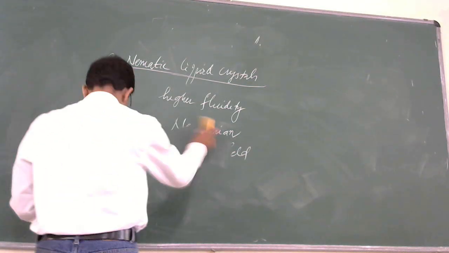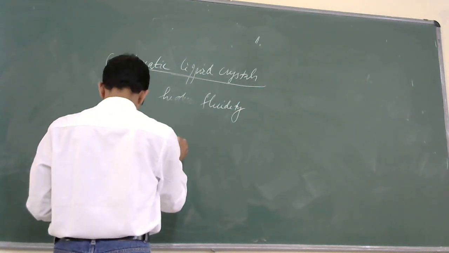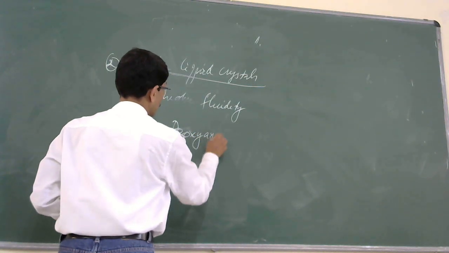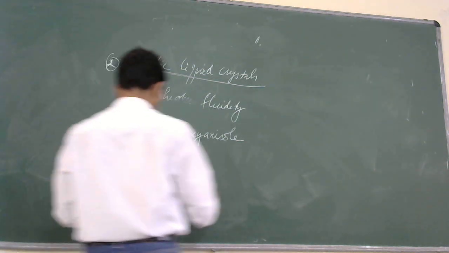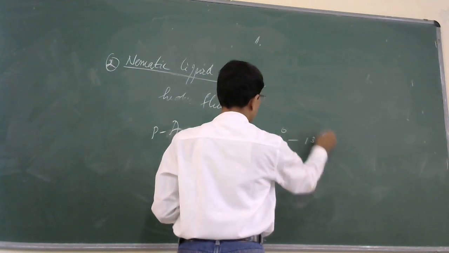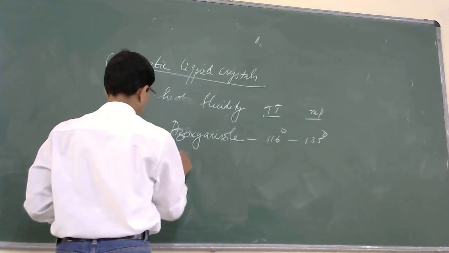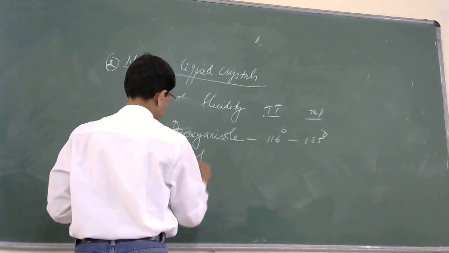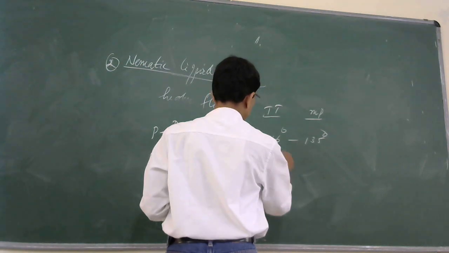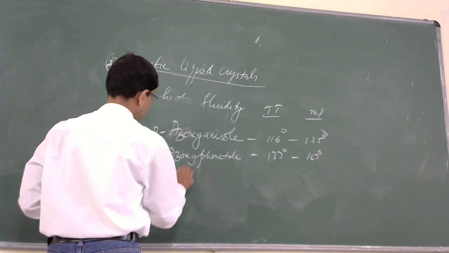And examples of nematic liquid crystals are para-azoxyanisole, which is a liquid ether, with a transition temperature of 136 degrees and a melting point of 116 degrees. Then para-azoxyphenetole, 137 degrees and 167 degrees. And para-methoxycinnamic acid.